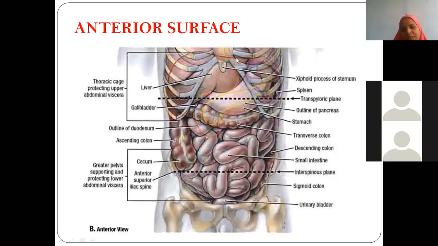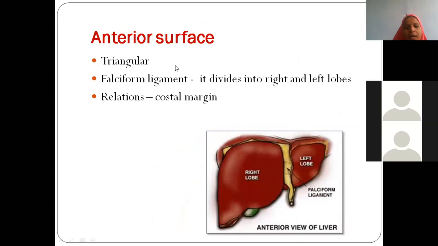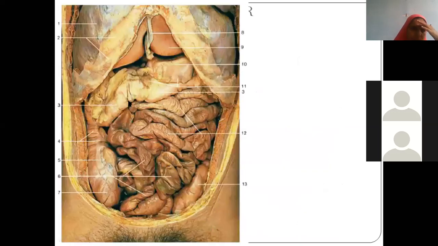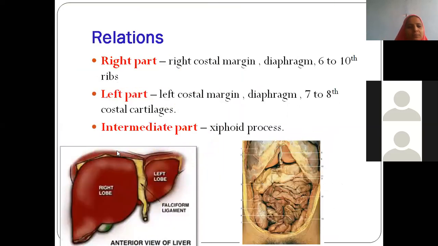And from the left side also we will see the costal cartilages covering the left lobe of the liver. So all these will form the relations of the anterior surface of the liver. Again this picture I kept showing. The anterior surface of the liver is not visible only because it is covered with the rib cage, diaphragm, xiphoid process, lower part of the body of the sternum, and costal cartilages of the left side as well.